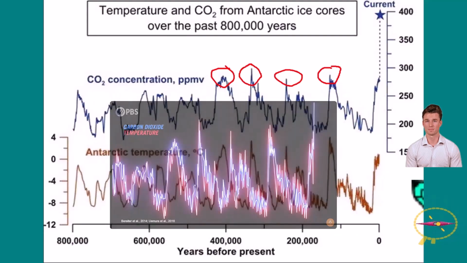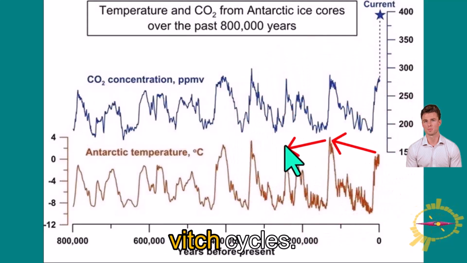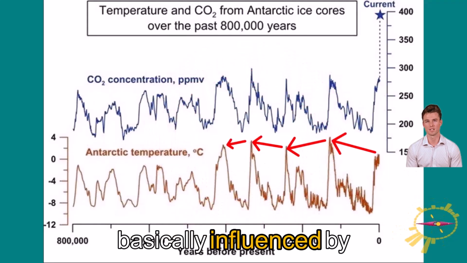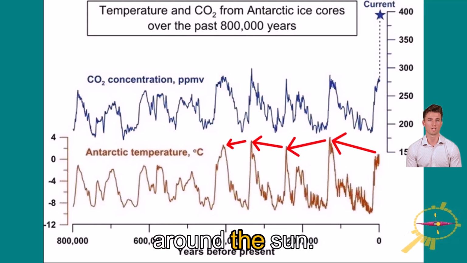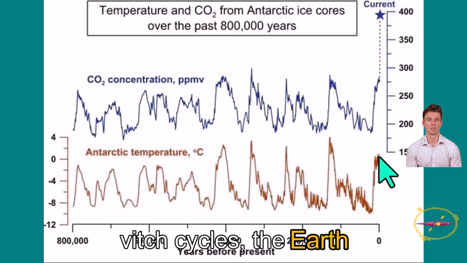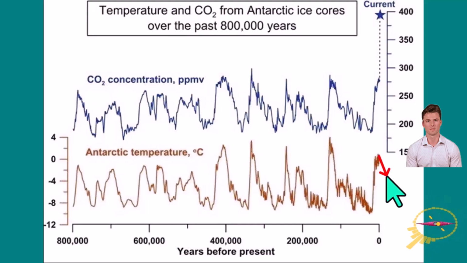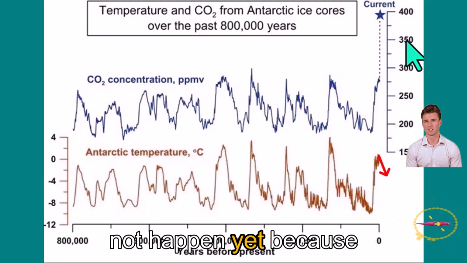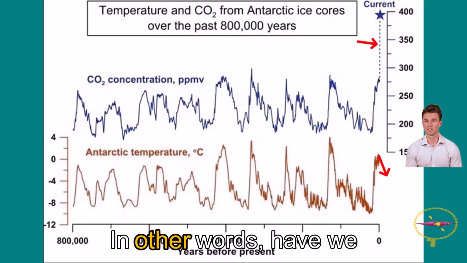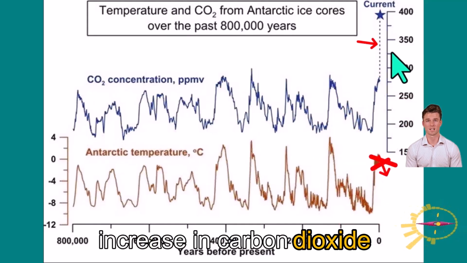Every single time. Now the differences between these peaks we see here, these are referred to as Milankovitch cycles. Those are the Earth's climate cycles that are basically influenced by changes in the Earth's orbit around the Sun. Now, according to Milankovitch cycles, the Earth should have actually entered a cooling period about now, but that hasn't happened. And the question is, did this not happen yet because carbon dioxide levels have spiked as much as they have? In other words, have we actually benefited temporarily from the increase in carbon dioxide in the atmosphere?